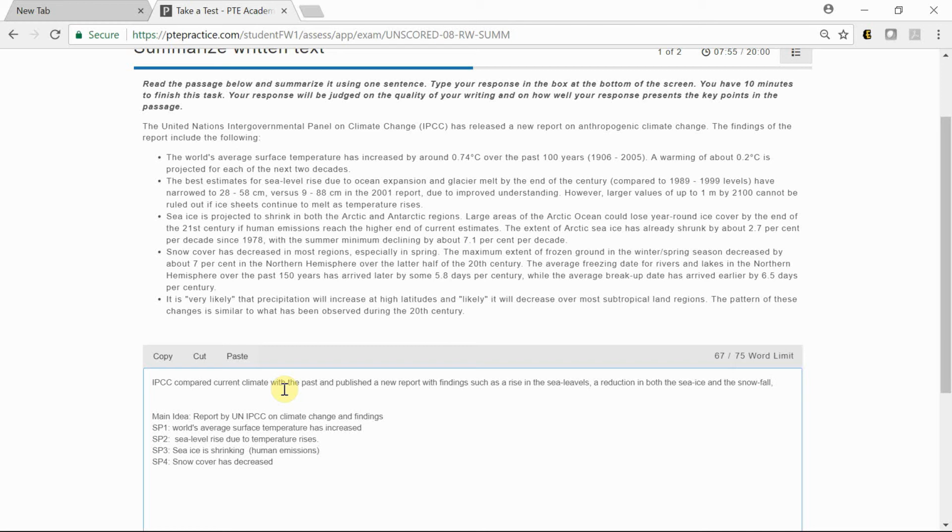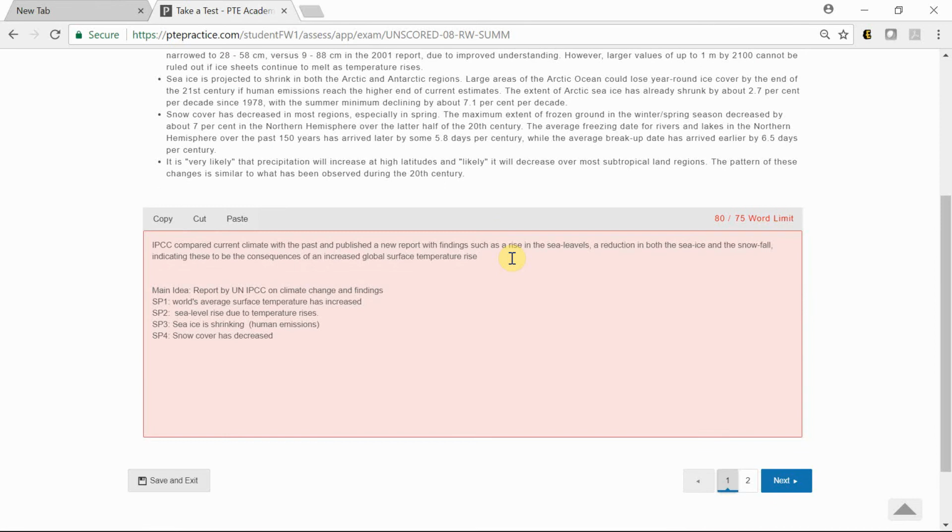Okay, indicating these to be the consequences of an increased global surface temperature rise and the continued human pollution. Global surface temperature, right? Surface temperature rise. Okay, so what about this?